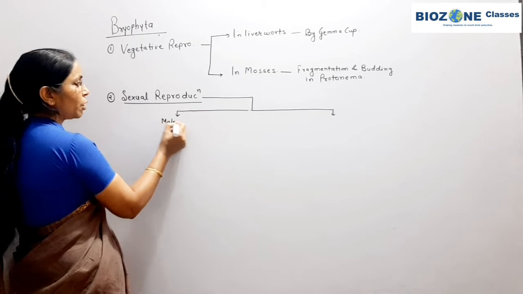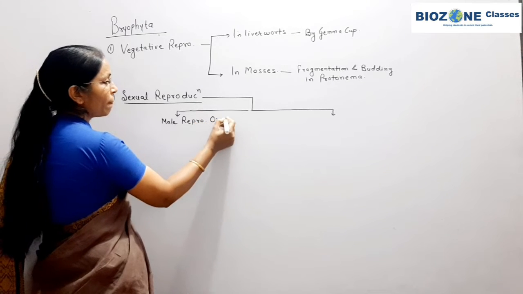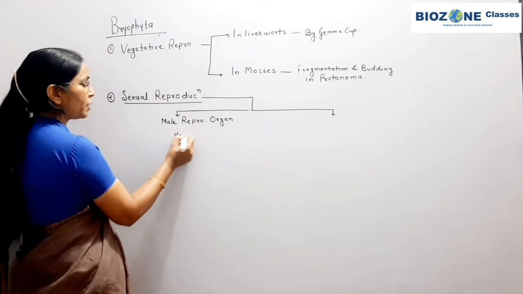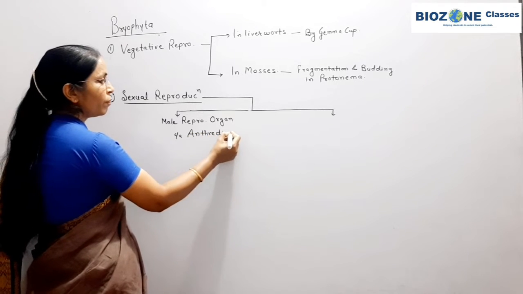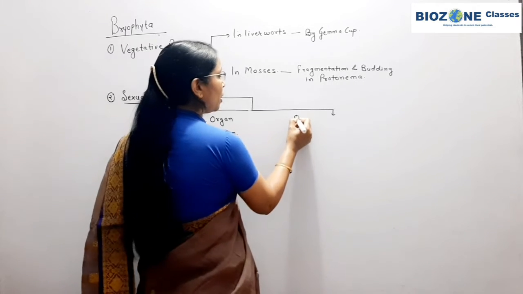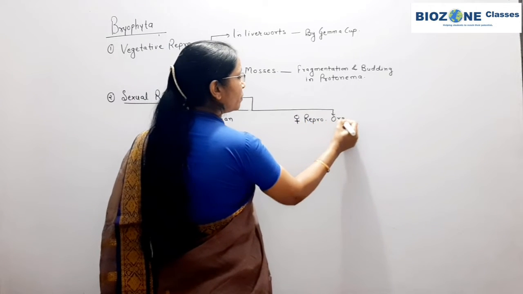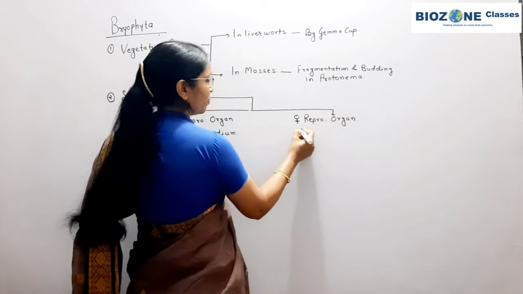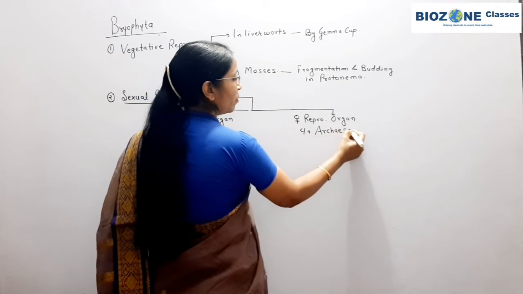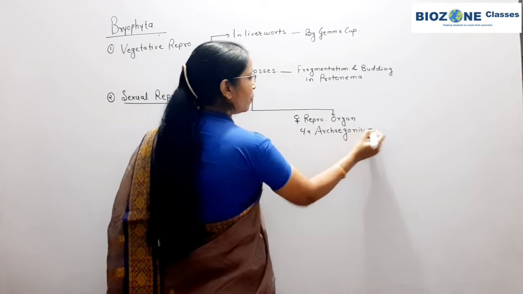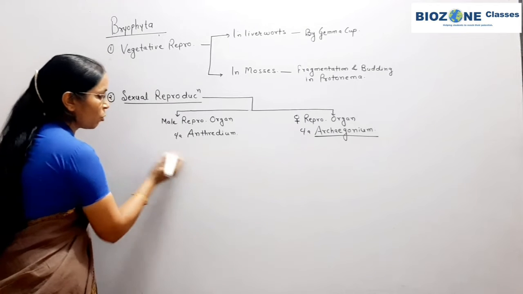So the male reproductive organ of Bryophyta is called antheridium, and the female reproductive organ is called archegonium. New term. Clear? Antheridium is a globose structure.